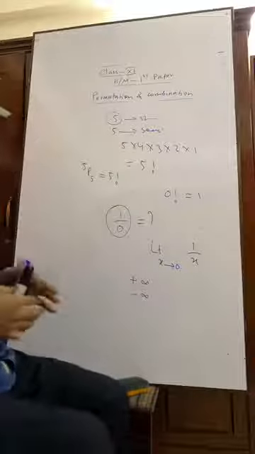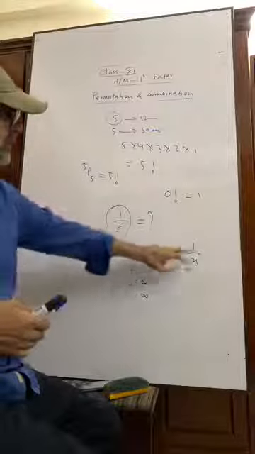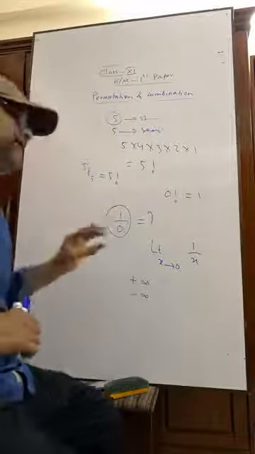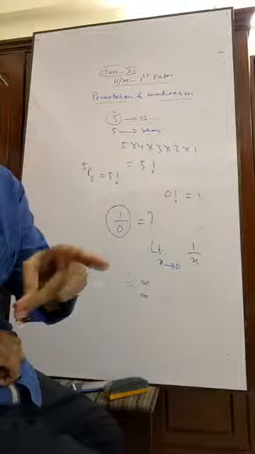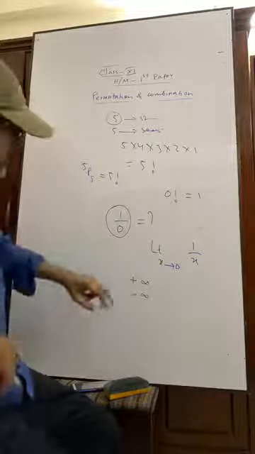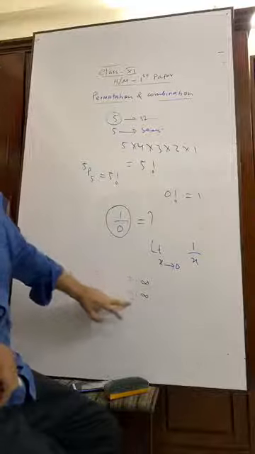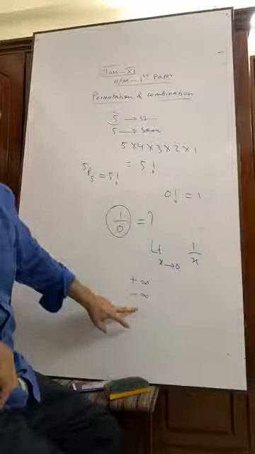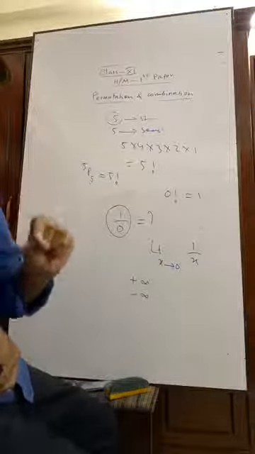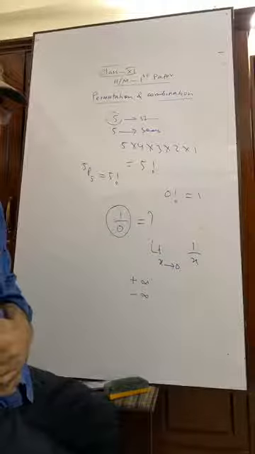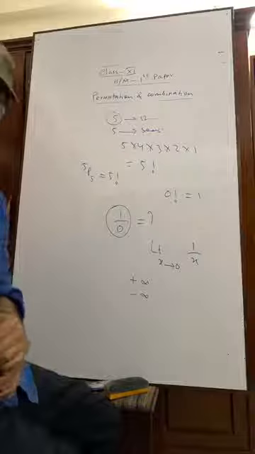So 1 by 0 has two values, positive infinity and negative infinity. What I told you is that a number is undefined if it has more than one value.